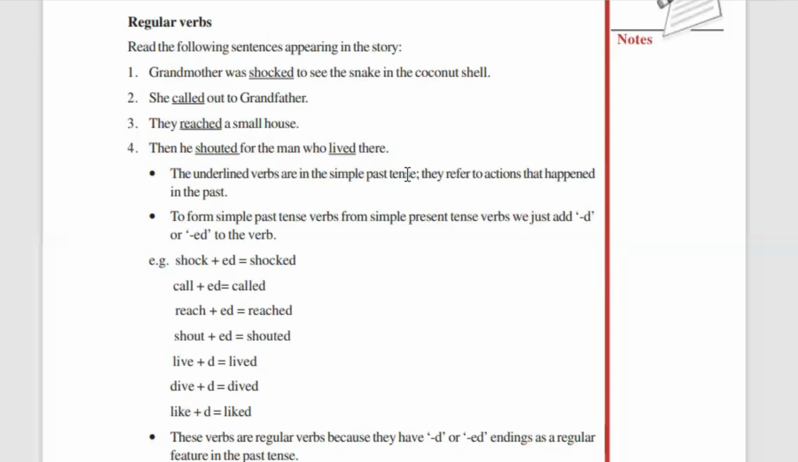Was shocked. She called out in the second sentence. She called out. That means it is something that has already happened. They reached a small house. That is something that has already happened. Then he shouted. Shouted has already happened. So we are going to make these simple past tense verbs into simple present tense.